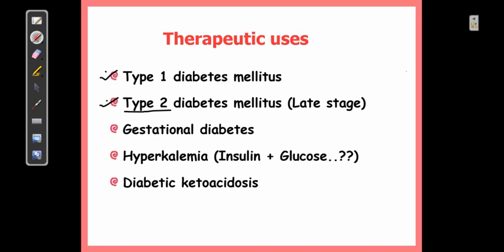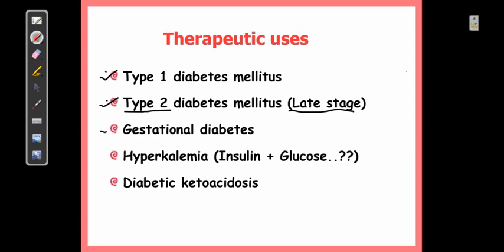It has been reported that 33% of type 2 diabetic patients will need insulin at some stage in the management of hyperglycemia. Definitely for gestational diabetes, that is diabetes related to pregnancy, insulin is the drug of choice.